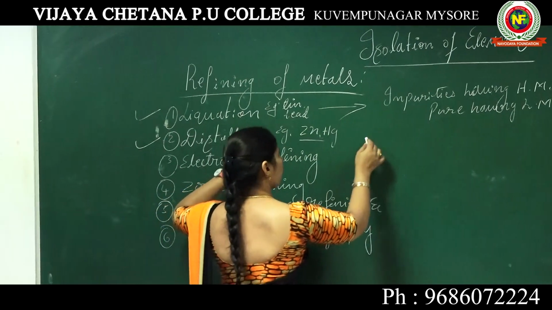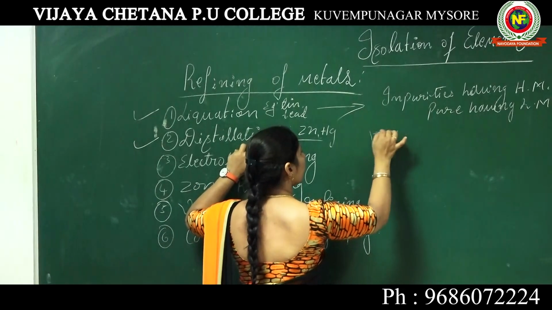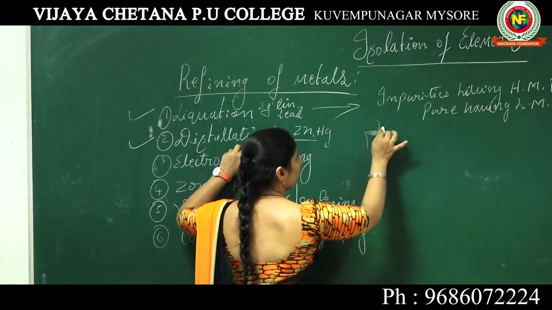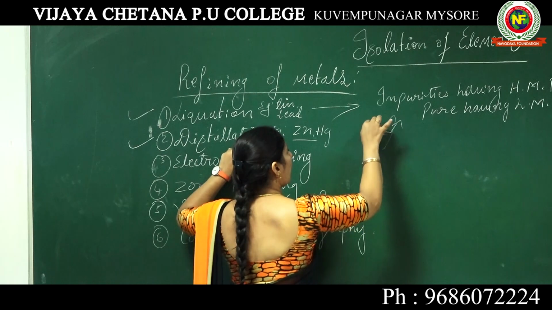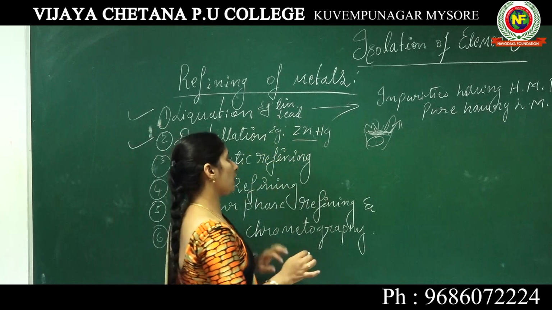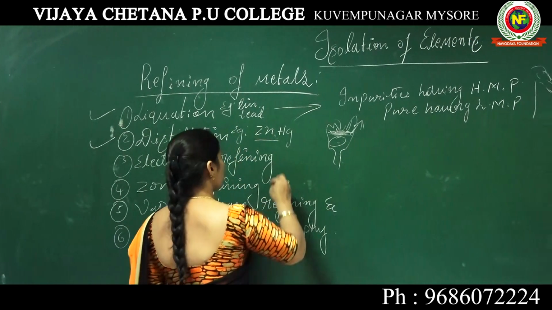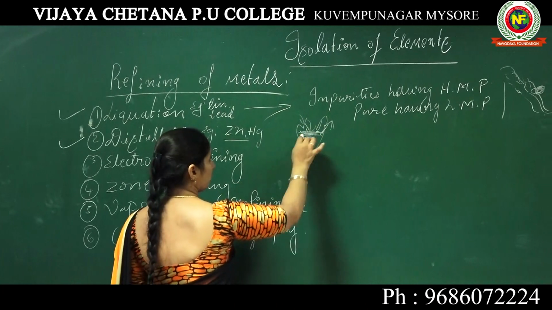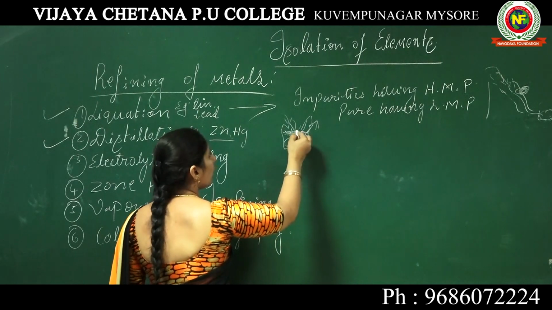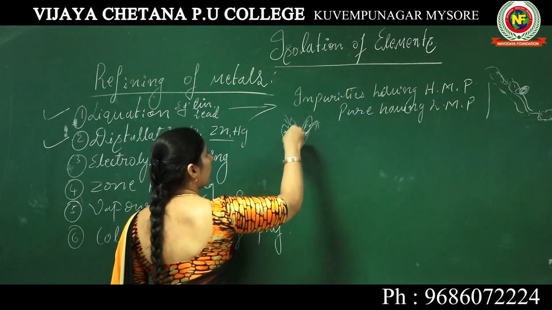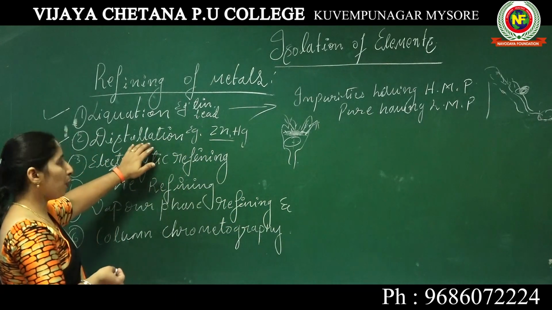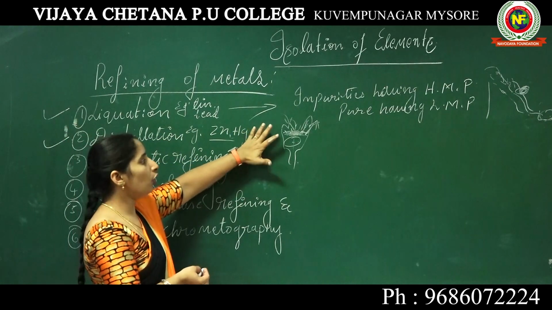Through the distillation process, the impurities present in the crude metals will get evaporated. Then the pure metal settles here. If you put the crude metal inside the distillation apparatus, what happens? The pure metal will be retained here, and the impure metals will get evaporated. Then we can easily separate the pure metal present in the crude metal.